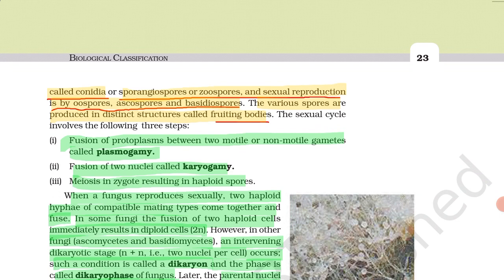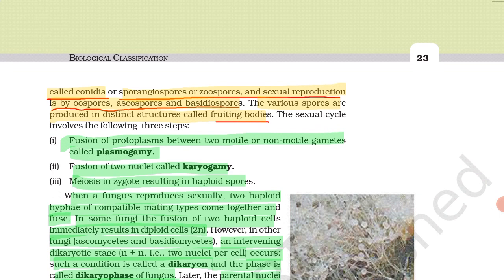The various spores are produced in distinct structures called fruiting bodies. Means fruiting bodies are the structures in which spores are produced. See, the sexual cycle involves the following 3 steps. Before starting this, keep in mind that sexual reproduction is by oospores, ascospores and basidiospores.